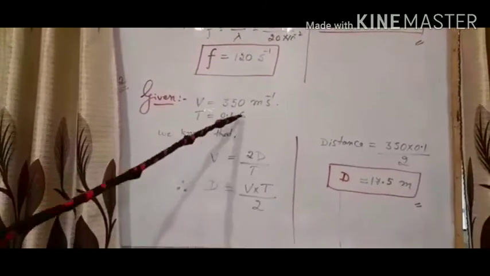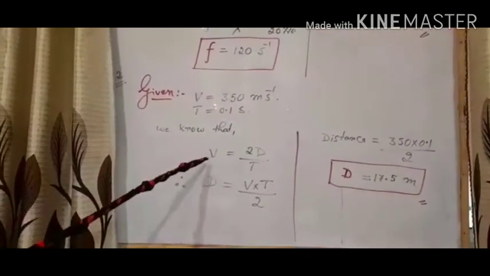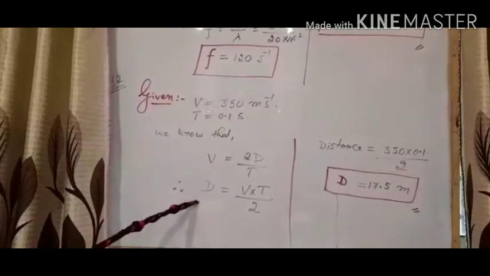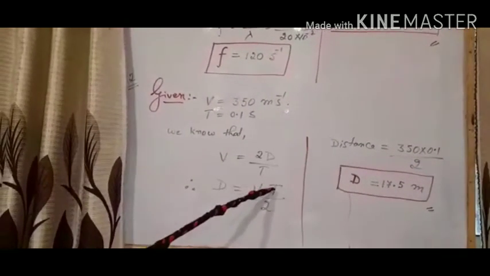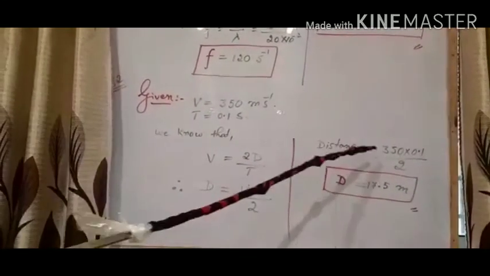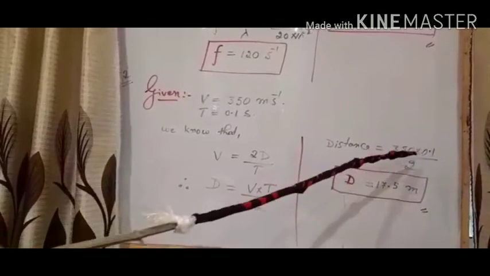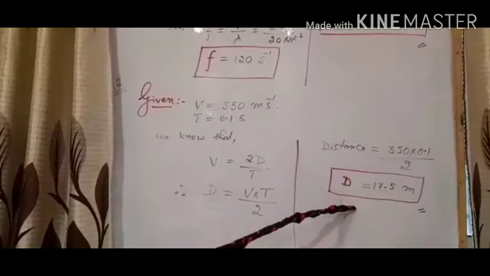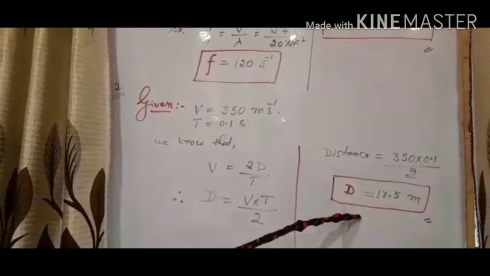Time given 0.1 second. We know that V is equal to distance traveled by time taken. So D we have to calculate. D is equal to V into T by 2. So distance is equal to 350 into 0.1 by 2. When we simplify, we get our answer as 17.5 meter.